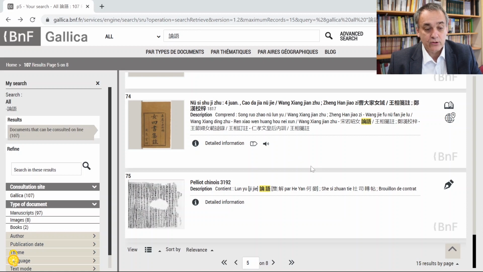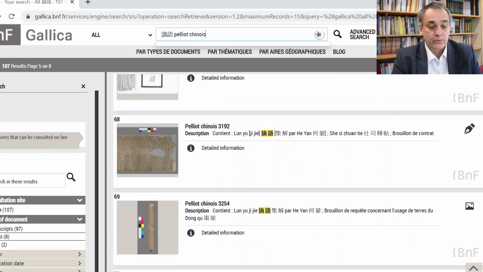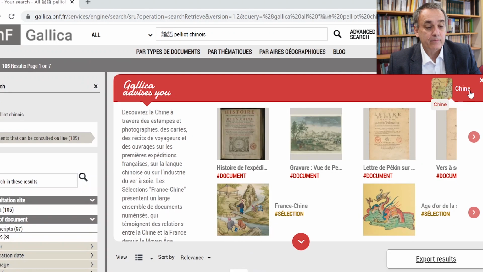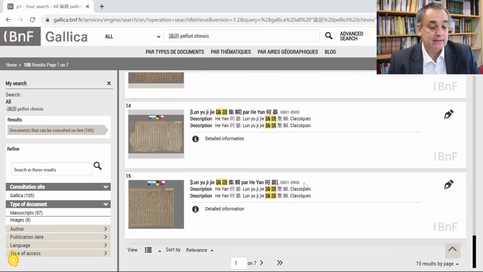If we want to limit our search to Dunhuang manuscripts, we have to type in Paleo-Chinois. Or just probably Paleo, because maybe the Tibetan manuscripts would include something. And here, if we do that, we get fewer results, only 7 pages. But these will not include manuscripts that are not from Dunhuang.